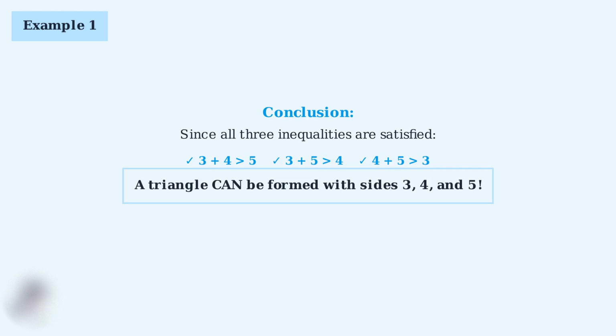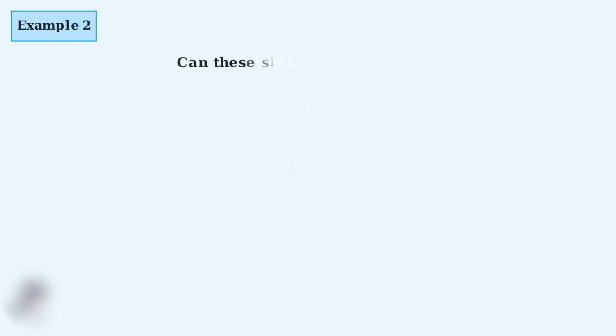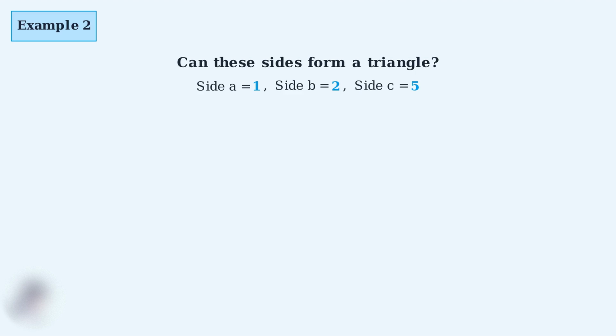Now for example 2, we'll examine a case where the triangle inequality is not satisfied. Here's our question. Can sides with lengths 1, 2, and 5 form a valid triangle?